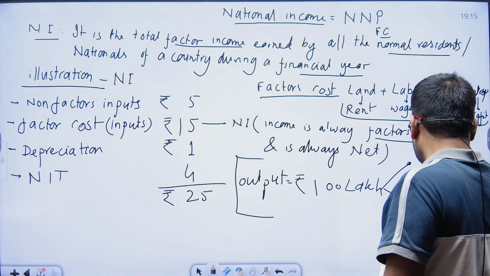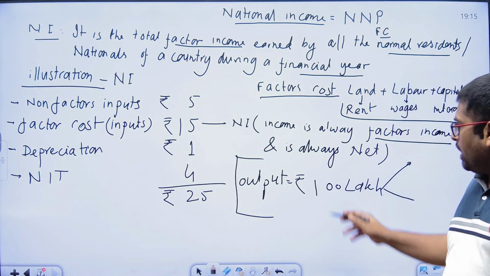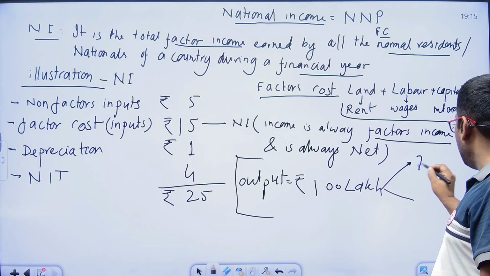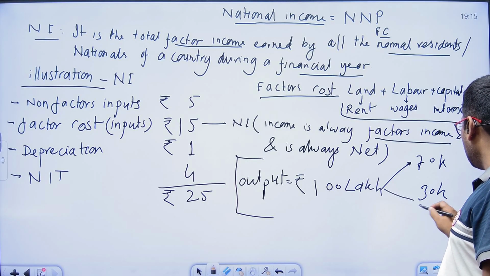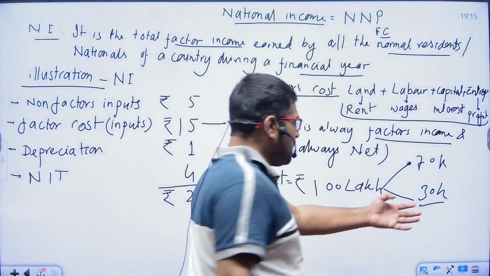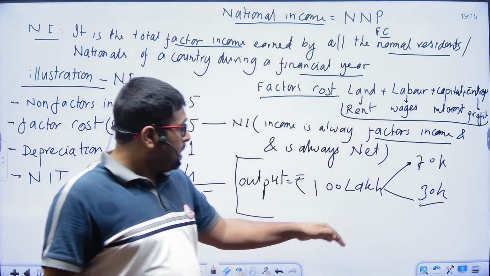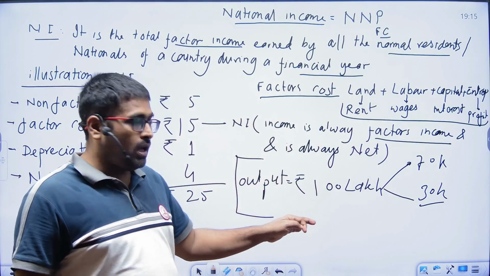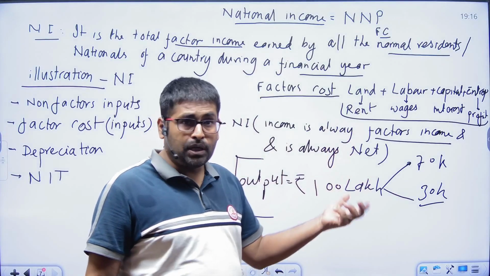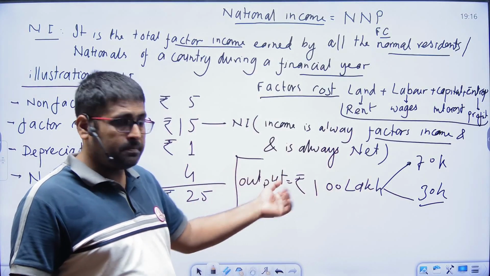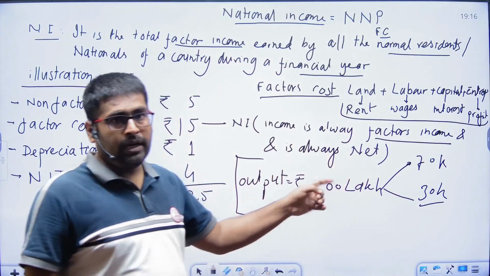A person purchased a machinery of 100 lakh, and later this is the value of 70,000, and this is the value of 30,000. So this is the depreciation amount, the wear and tear when it is used, diminishing the capacity and capability of any machinery. So we always reduce the depreciation, so we get the net amounts.